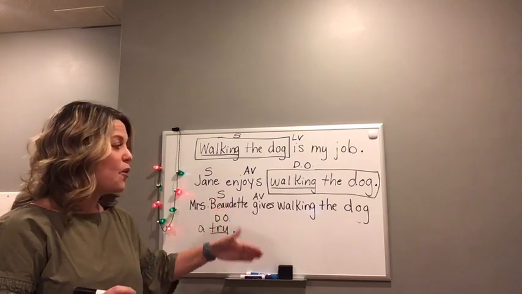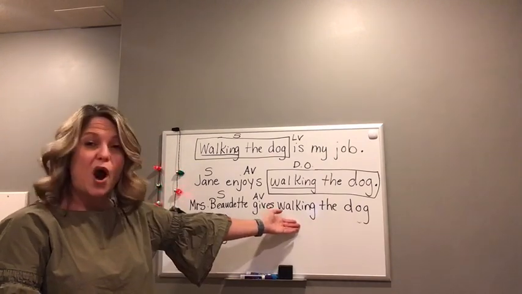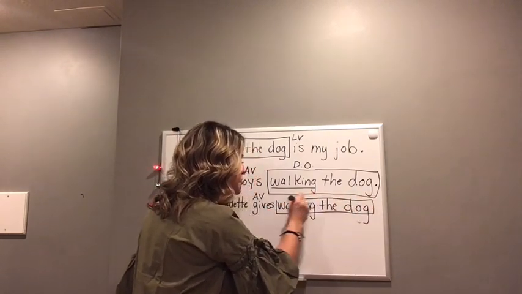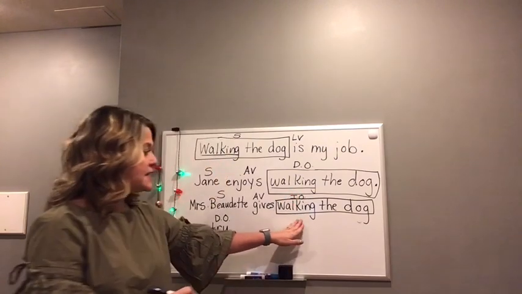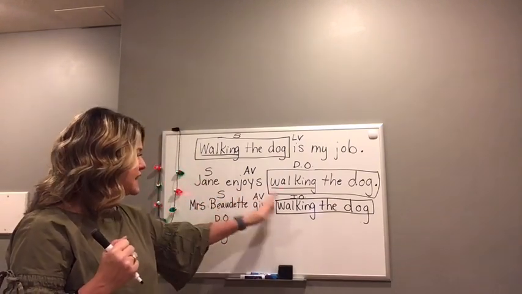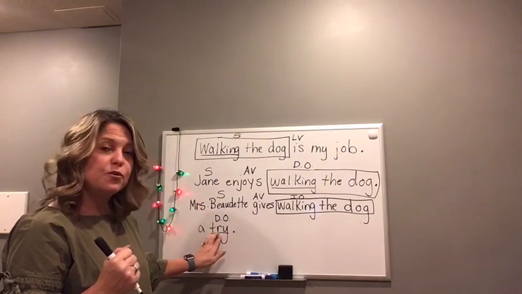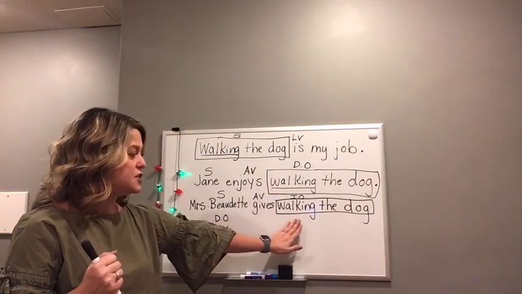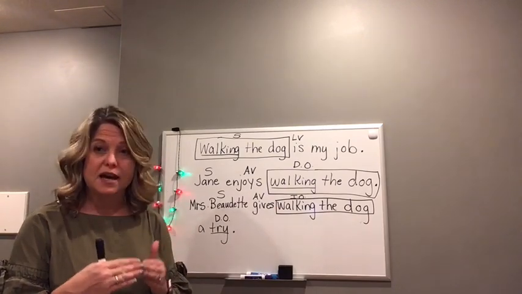To whom or for whom does she give a try? Walking the dog. She gives walking the dog a try. So this is our indirect object. And these are thinkers. You really have to think about it. But this is what she is giving a try. What is she giving a try? Walking the dog. So that is a case where walking the dog is a gerund, and it is doing the job of the indirect object.